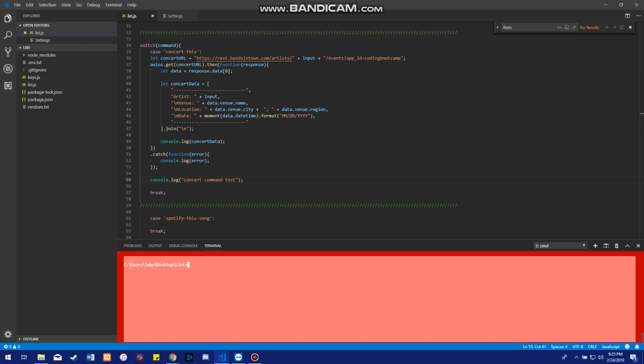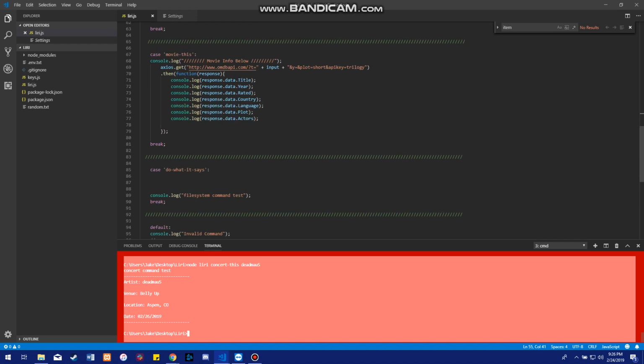We're already in the folder here, so we're going to do node liri concert-this. And let's just do, I don't know, Maroon 5. Cool. So I guess it gives you the next upcoming venue or whatever they're playing at, probably only in the US. And it's going to be Aspen, Colorado, I think. I think it's a real place. And then it's going to be the 26th of this month, so 2 days away.